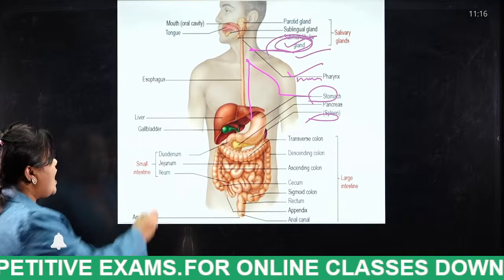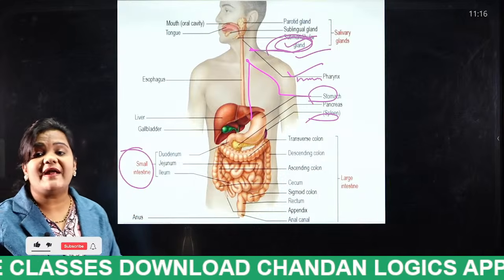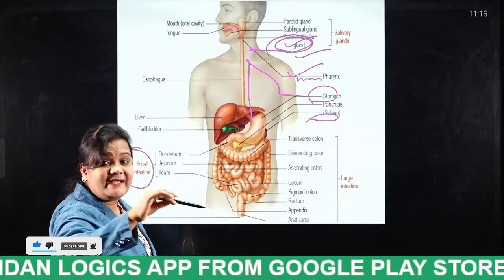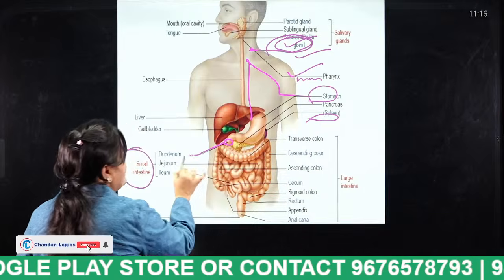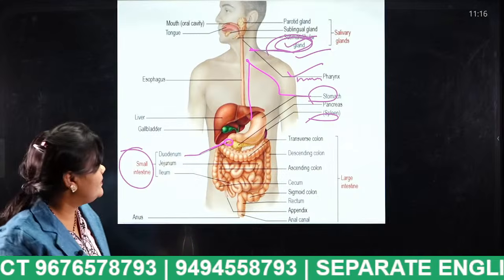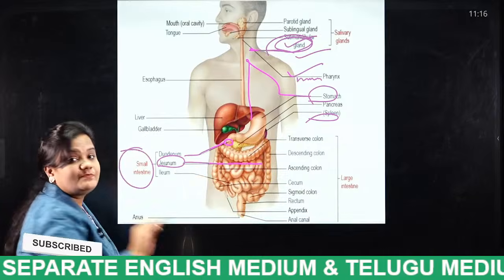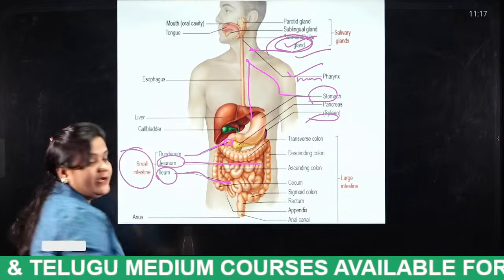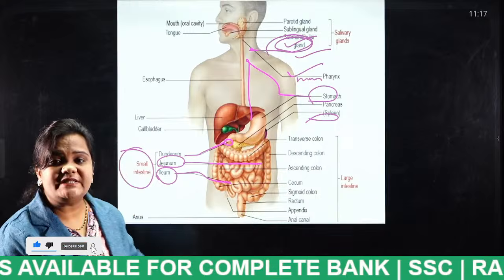Even the small intestine has types. The small intestine is divided into 3 categories. The food from the stomach enters the small intestine through the duodenum. Next is the jejunum, the middle part of our small intestine, and the ileum, the lower part of our small intestine. Clear?